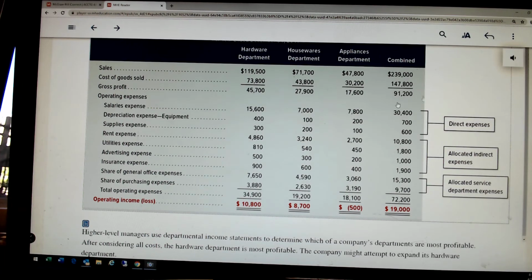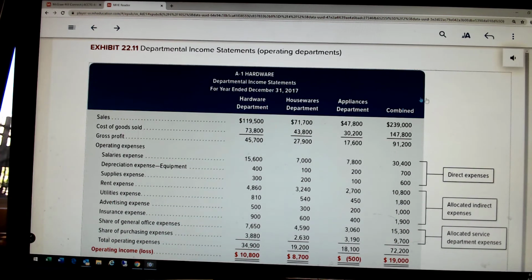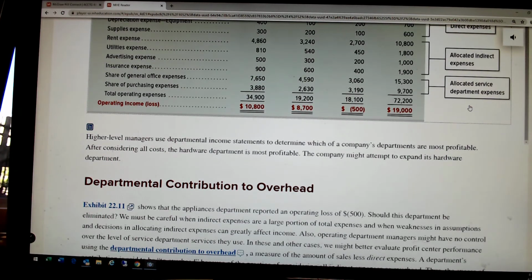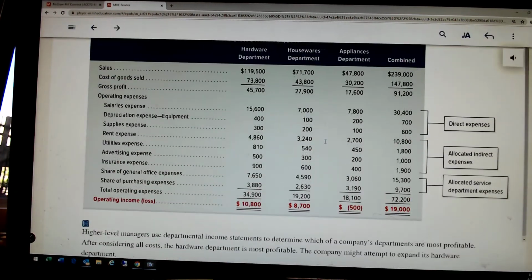This month, is it a month? For the year. Well, that's not very good for a year, is it? Now, initially, someone who doesn't understand the costs, which is not us, we're getting a feel for how these costs work, would look at this and say, one unreasonable, unlearned store guy would come in and say, well, we're closing this department down. Appliances, they're losing money. We're out of here.